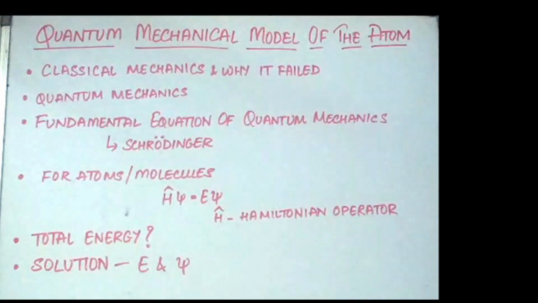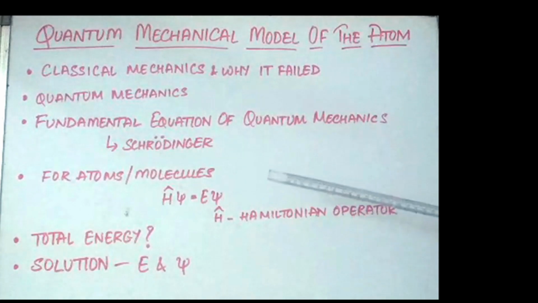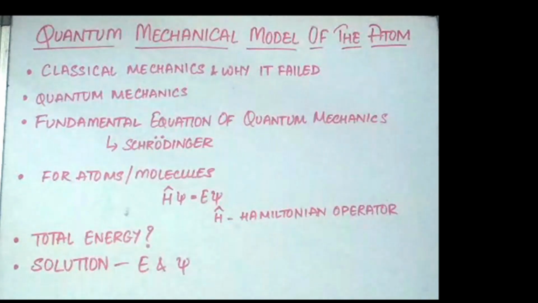For a system like an atom or a molecule, whose energy does not change with time, the Schrödinger equation is written as H cap psi equals E psi, where H cap is a mathematical operator called the Hamiltonian and psi is the wave function. The total energy in the system is taken into account by including the kinetic energy of all subatomic particles, the attractive potential between the electrons and the nuclei, and the repulsive potential among the electrons and among the nuclei individually. The solution of this equation gives the energy and the wave function.